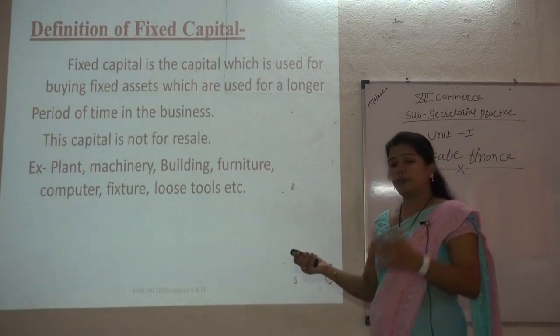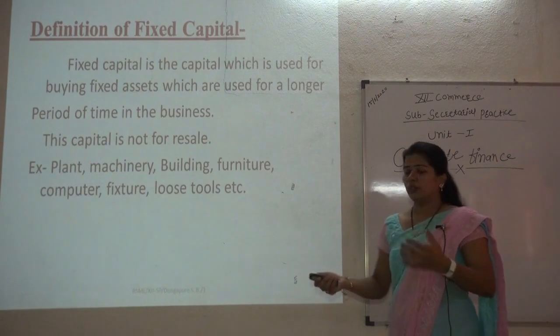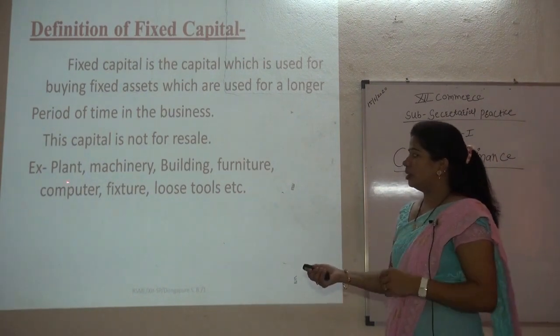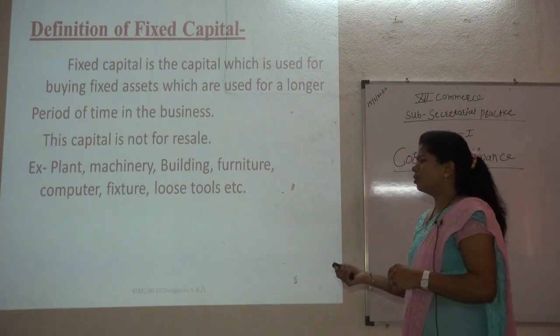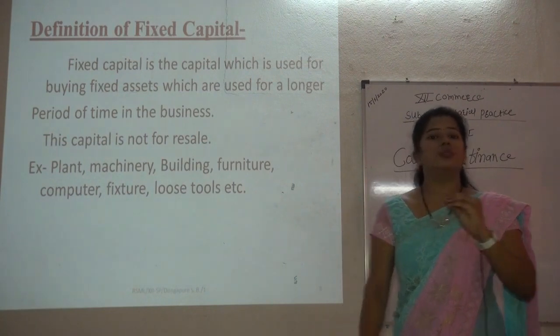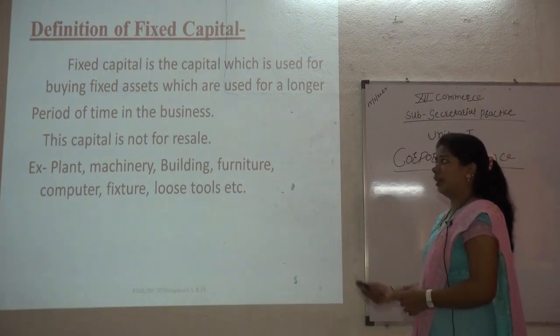For the construction purpose we have to make more investment. Then furniture, definitely for the manufacturing unit we need furniture. Then computer for recent activity, fixtures, loose tools, all these are included in fixed assets, fixed capital. So, we have to make investment. So, this is nothing but the meaning of fixed capital.